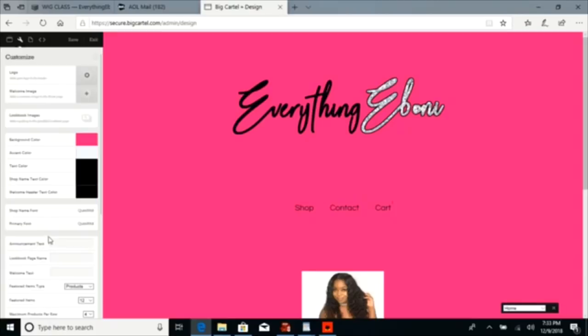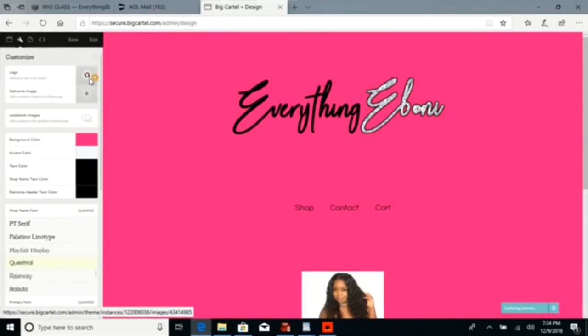All right, the shop name font. Pretty much the shop name font color is what you would see if you didn't have a logo. So if I didn't upload my logo, it would just be text here. And I'll be able to choose the font that I would like for it to be. Let me delete my logo so you guys can see what I'm talking about.